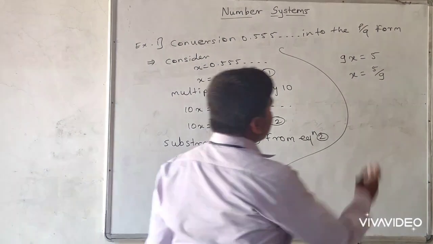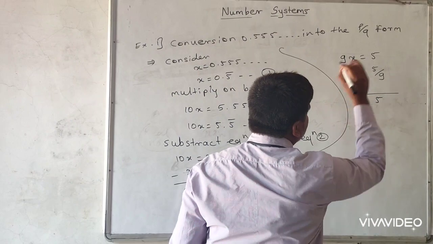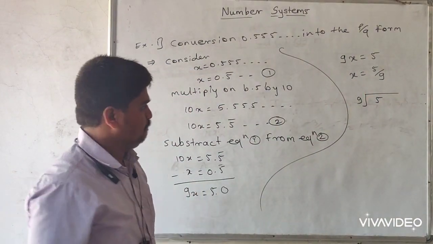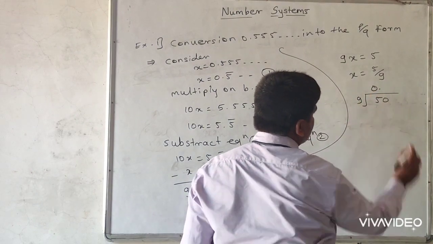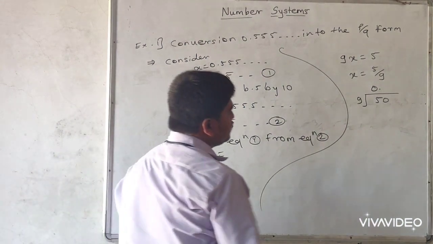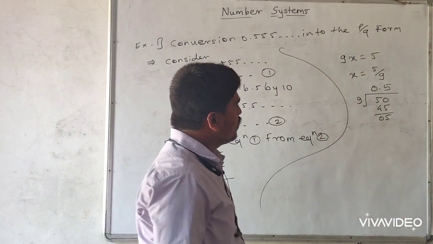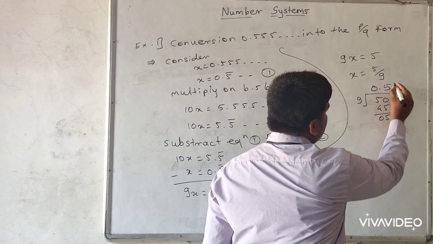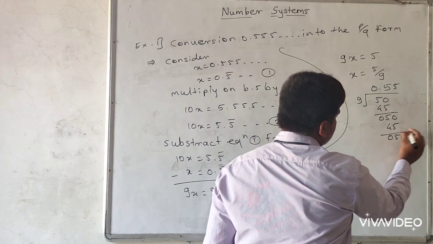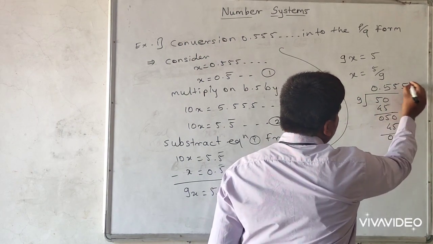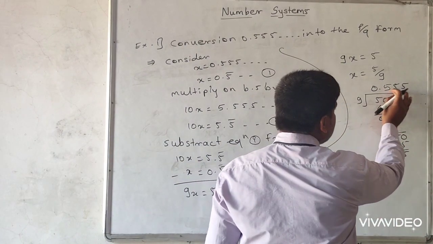So verification of this p by q form, here we write 5 and here we write 9, means divide 5 by 9. We cannot divide 5 by 9 directly, so we take a point and here 0. We know that 9 5s are 45. So remainder we get 5 again. So we take one more 0 here. 9 5s again 45. Remainder 5. Again we take one more 0, that is 50. Again 9 5s are 45. So remainder is 5. Means here 5 is repeating.